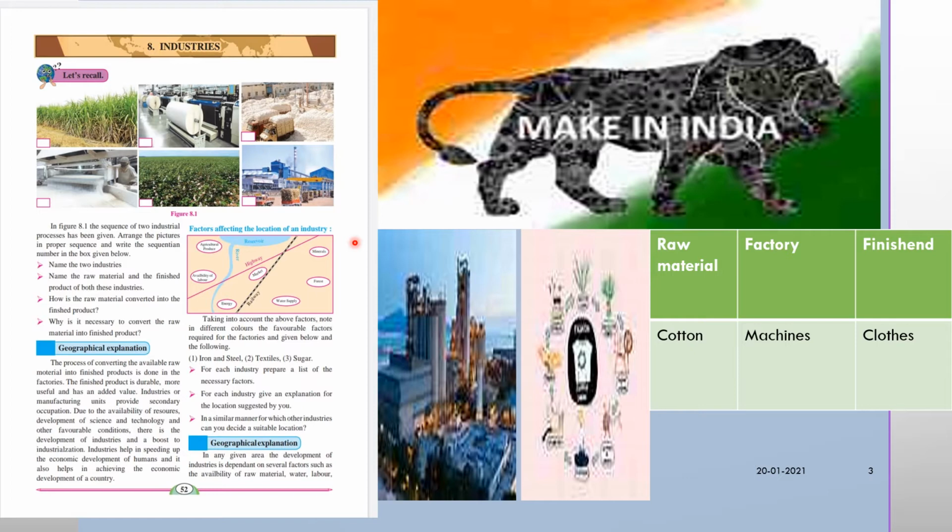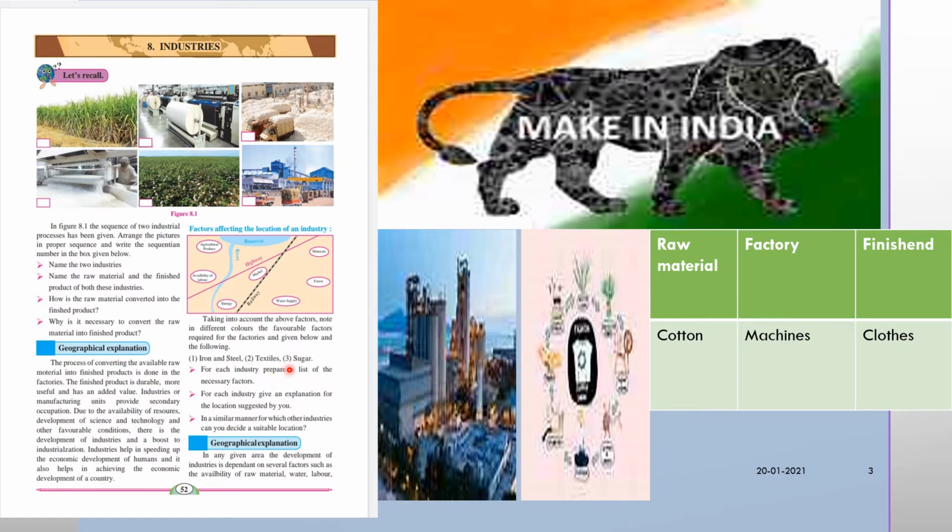For each industry, prepare a list of necessary factors. First one, iron and steel industry. For iron and steel, the necessary factors are iron, manganese, coal, then water, etc. Yes or no? Second, textile industry. For the textile industry, the necessary factors are cotton, then water, electricity, then transportation services, etc.